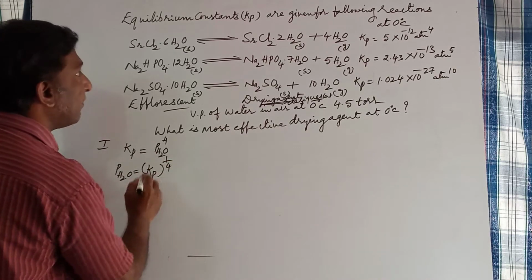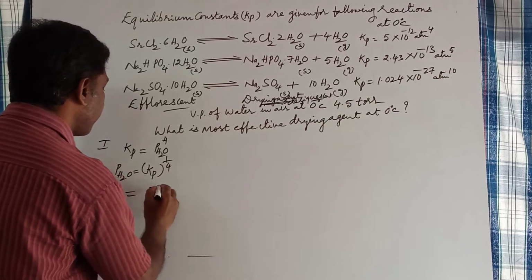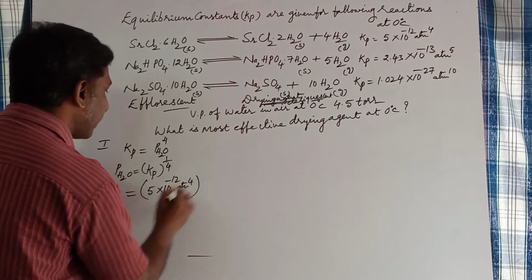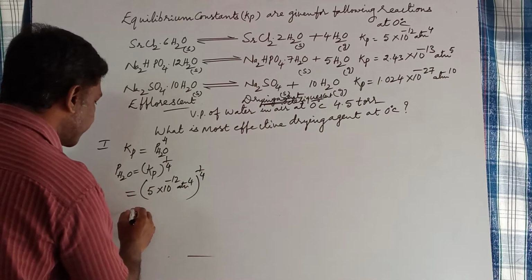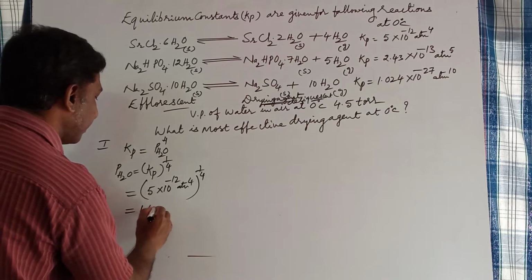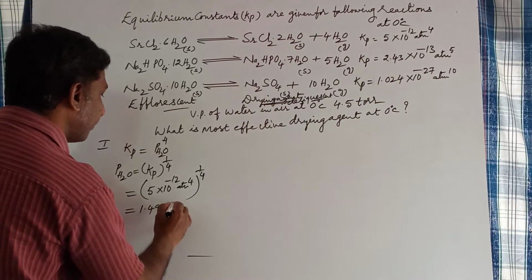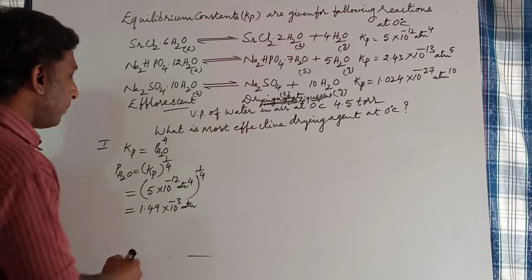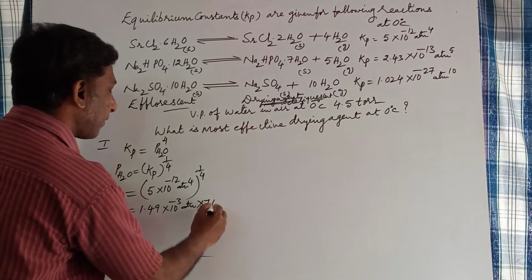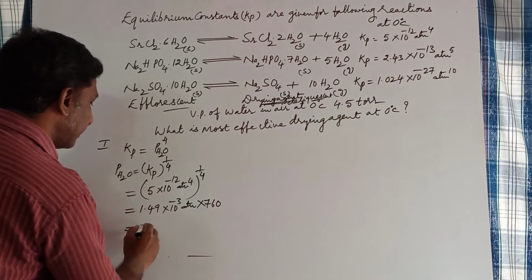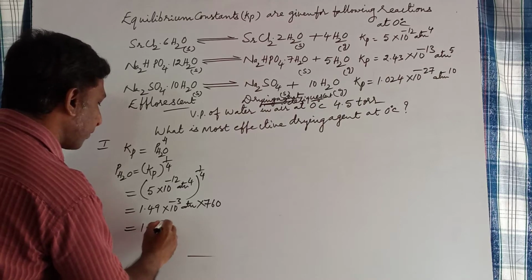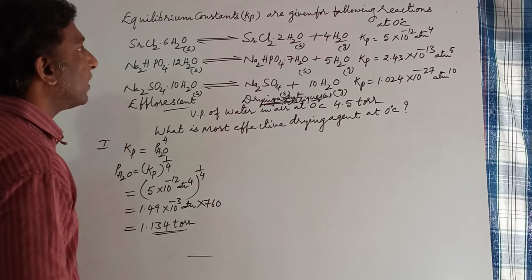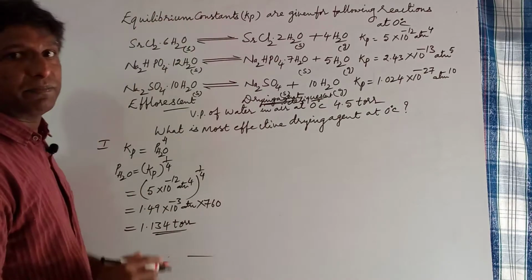What is the value given here? It is 5 into 10 to the power minus 12 atm to the power 4, raised to the power 1 by 4. This value is determined as 1.49 into 10 to the power minus 3 atmospheres. Or you can convert this into torr by multiplying with 760. So it is calculated as 1.134 torr. This is the vapor pressure of water at the first equilibrium.